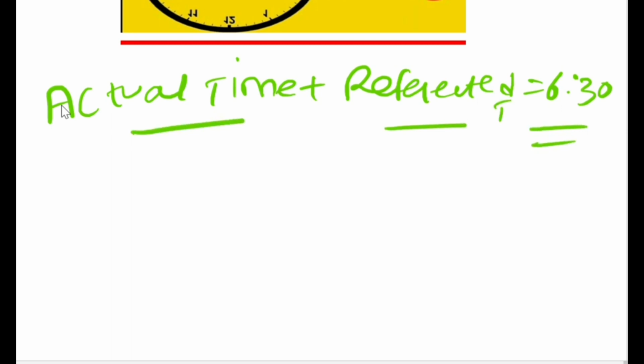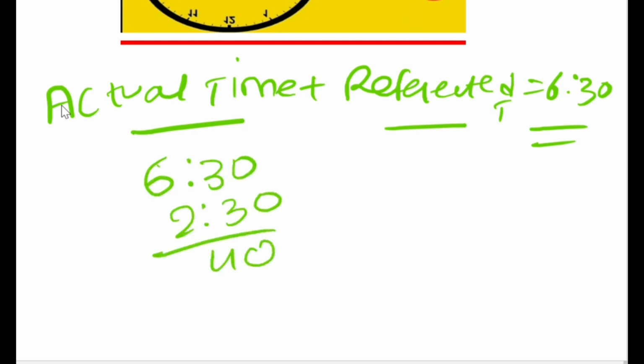Let's solve one example to get some clarity. They will be asking, what is the water image when the time is 2:30? You can calculate easily, right? Just take 6:30 and subtract 2:30 from that. So the answer is 4 o'clock. It's a very simple question. What is the water image for 2:30? I just subtracted from 6:30, so the answer is going to be 4 o'clock.